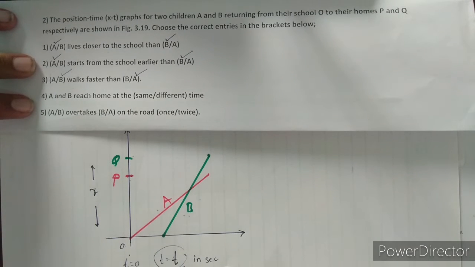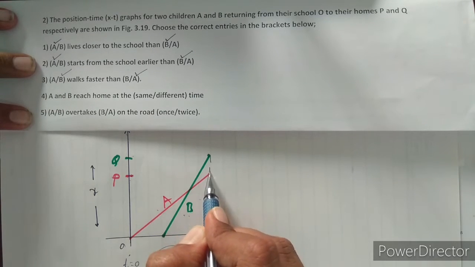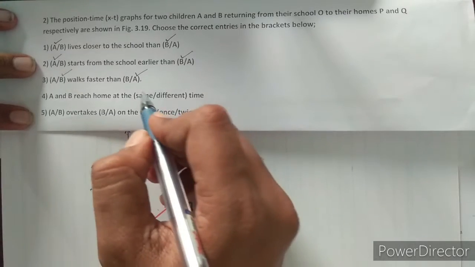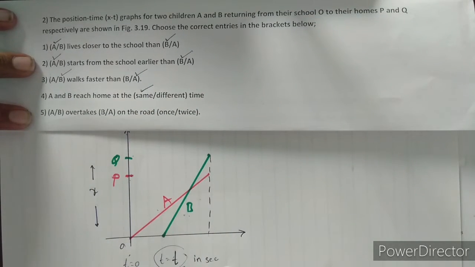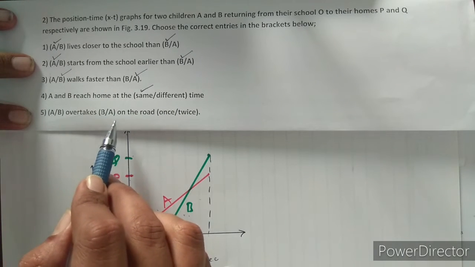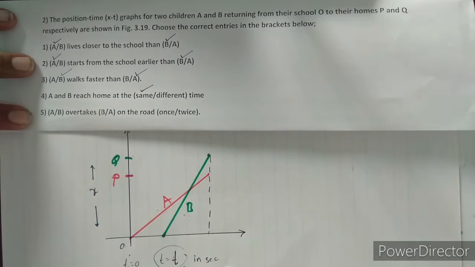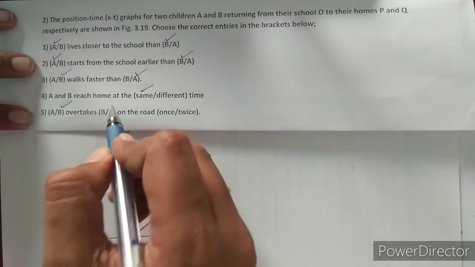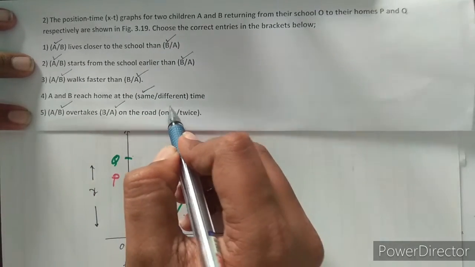Next one: do A and B reach home at the same time or at different times? Joining this point, both A and B reach home at the same time. And the next one: does A overtake B on the road once or twice? Here B overtakes A on the road once, right? See here, B overtakes A on the road once.